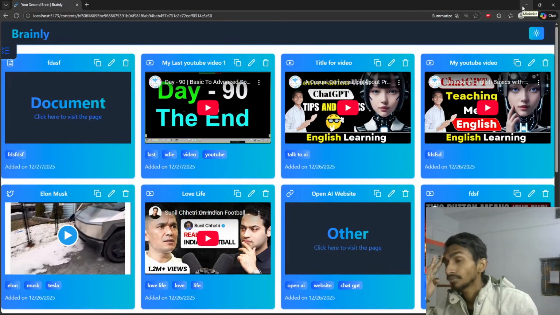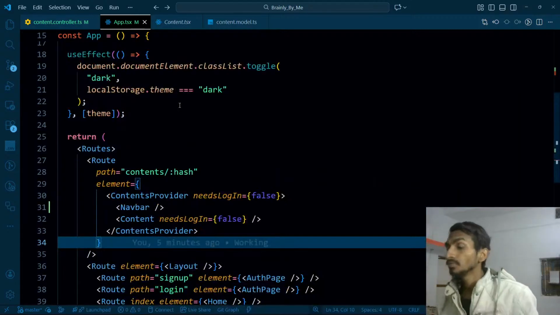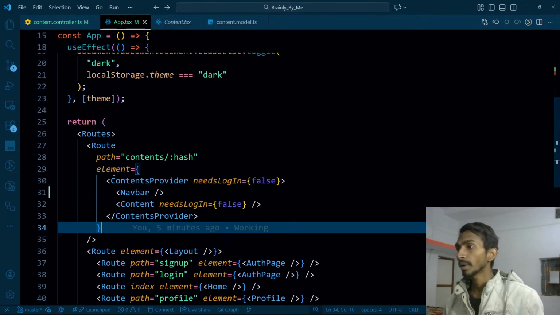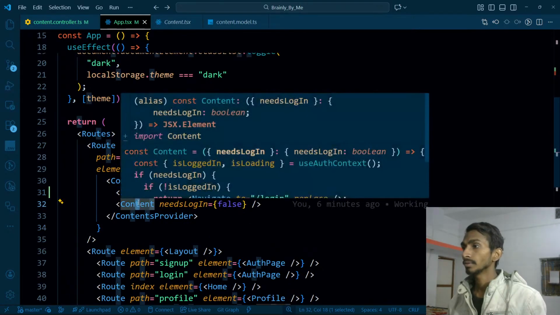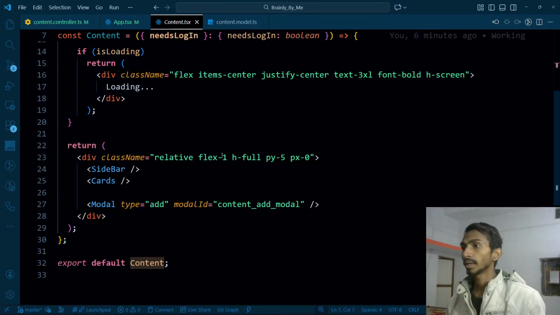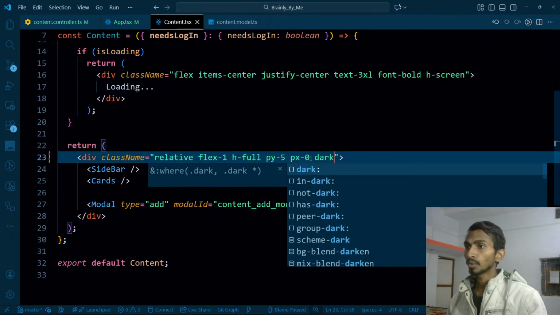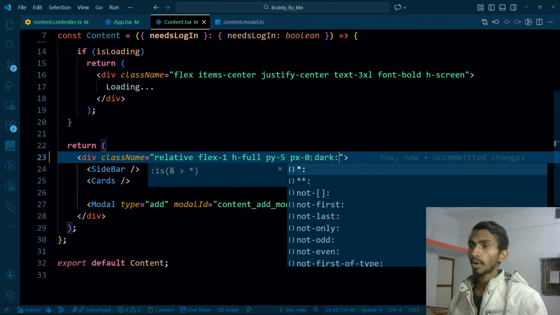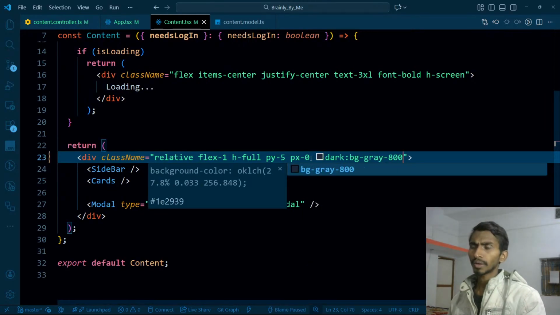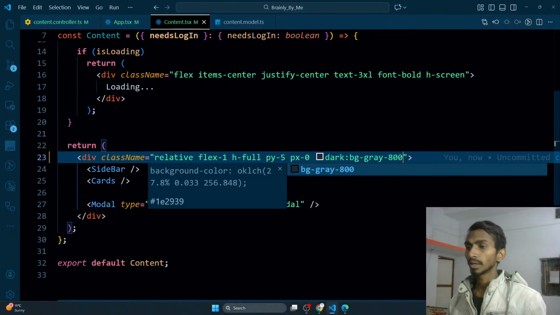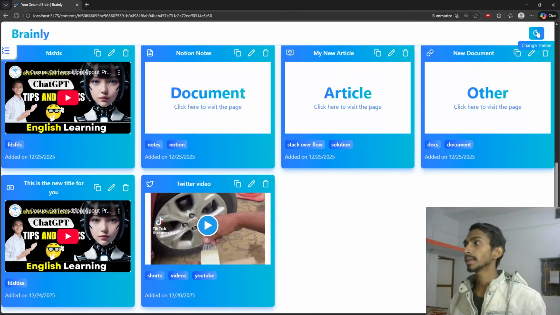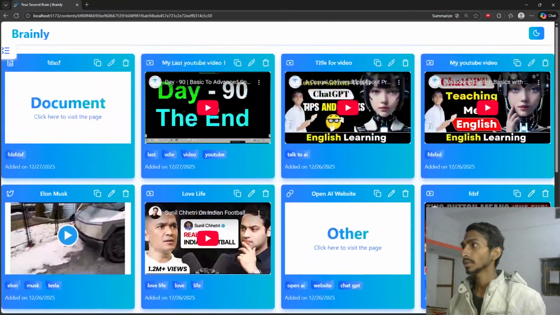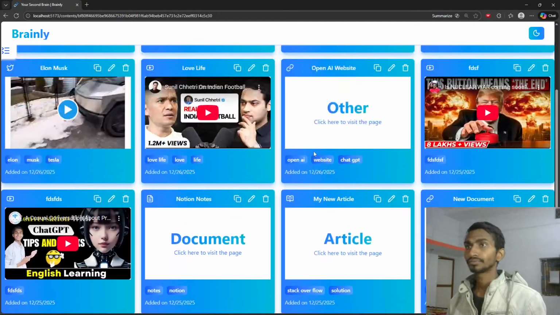So let's do one thing. Let's only change the background of the content only right here. So this is the content I have, and if I go to content, click on this over here, I'll say that in the dark mode I want it to be BG gray 800. It should be fine, and remaining things are gonna be alright. I'm already giving colors to the cards and all, so this should be fine. Okay, right now even it looks great, and that was kind of the thing I wanted, right? Nothing else.